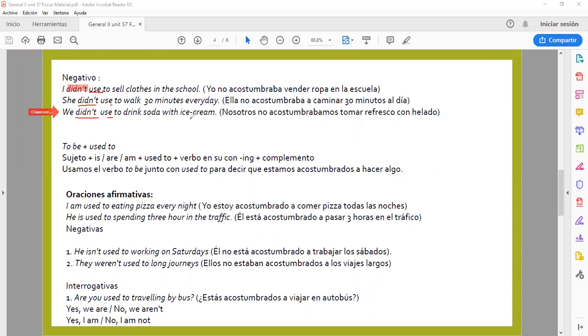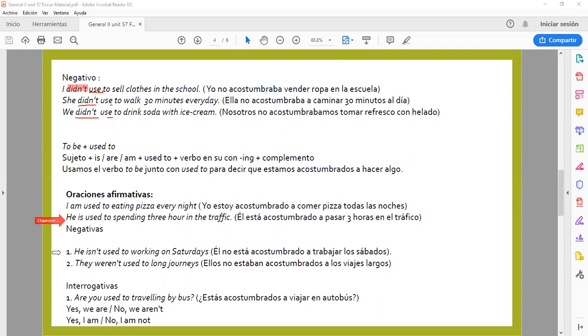All right, pretty good. Now let's go to be plus used to. We are going to use the subject plus is, are or am, plus used to, plus the verb with its ing form plus complement. We use the verb to be with used to for saying that we are used to doing something. In the affirmative, I am used to eating pizza every night. He is used to spending 3 hours in the traffic.